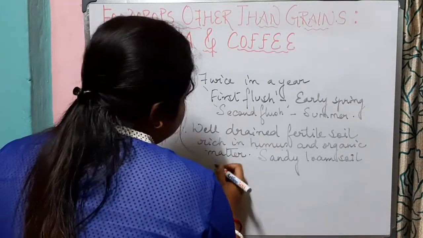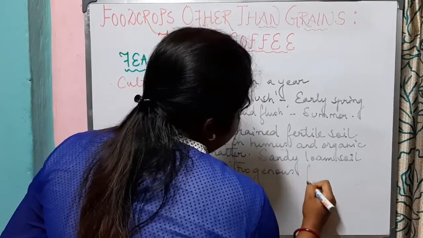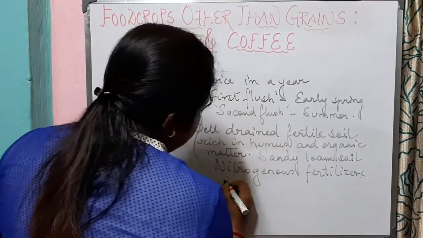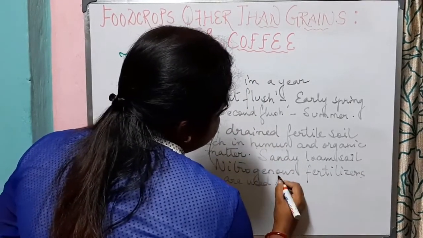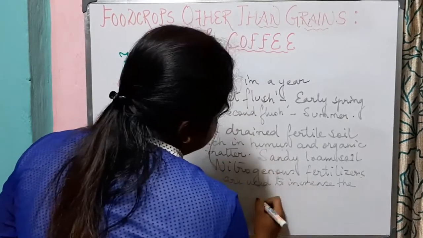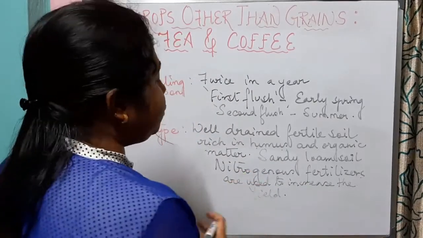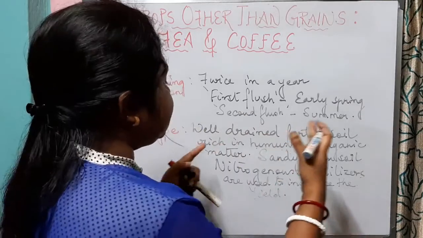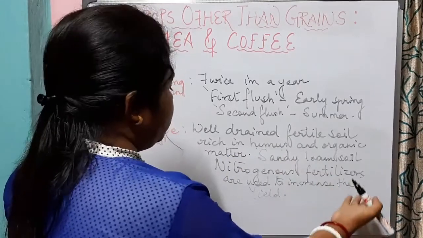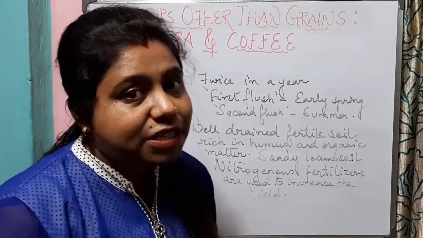Nitrogenous fertilizers are used to increase the yield, that means to increase the production of tea. So for the cultivation of tea, it is important to have well-drained fertile soil which should be rich in humus and organic matter. It is best in sandy loam soil. Nitrogenous fertilizers are used to increase the yield, that means the productivity of tea.